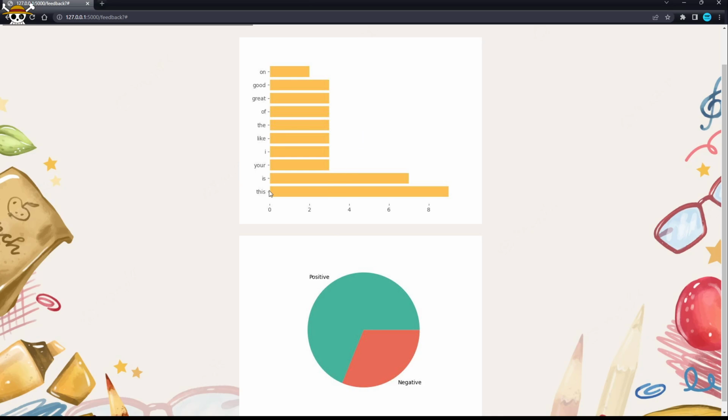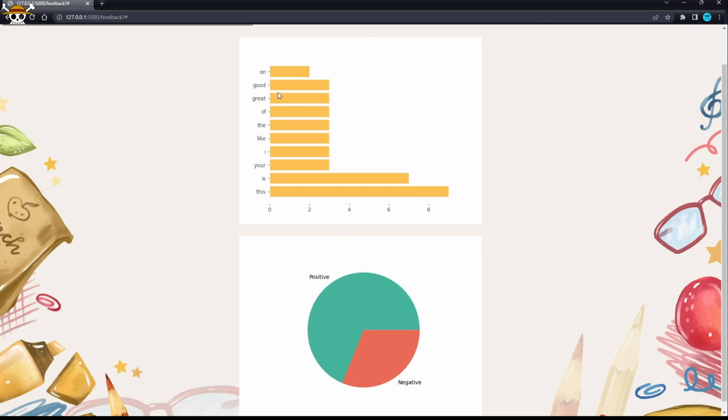Our algorithm isn't perfected as we just use a pre-trained one. In the future, we're going to train it ourselves to search for different words based on the subject you're in. But right now, just for a base and a good way to easily do this, we just use the pre-trained one. So it picks up the most commonly used words. In the feedback, the most commonly used words were this, is, your, I, like, the, of, great, good, and on. And it also shows you the frequency of them. So 9, 7, and so forth.